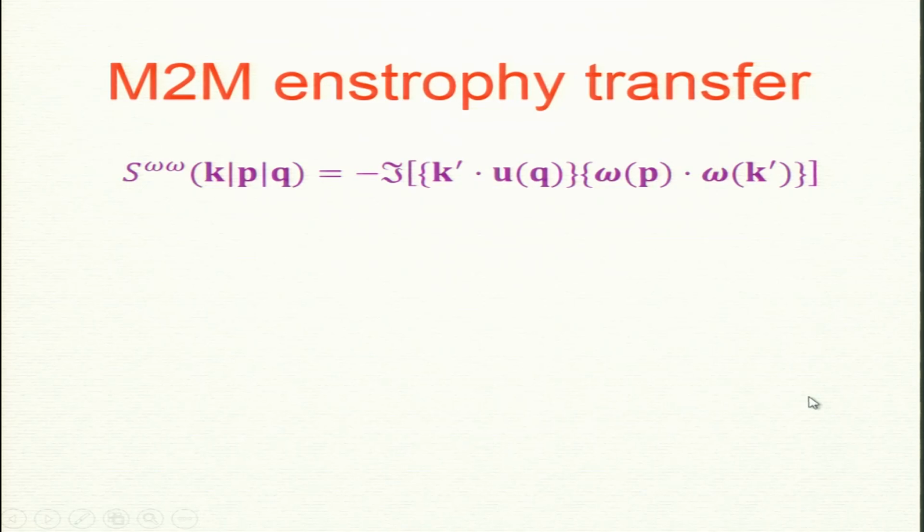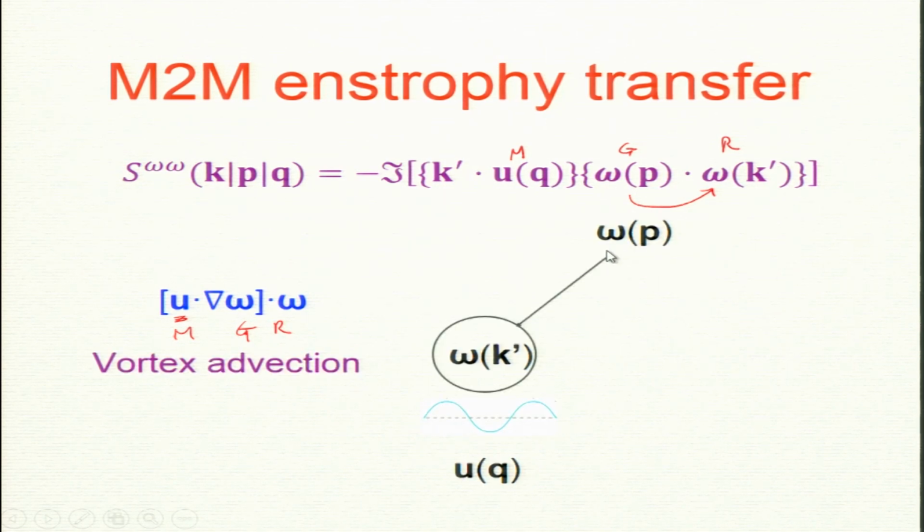So, let us see this result. Without proof I am just stating that this is omega p to omega k prime with uq as a mediator: giver, receiver, mediator. And the picture is, it comes from u advecting, mediator, this is giver and this is receiver, and the picture which is coming from here, omega p to omega k prime with omega uq as a mediator. So, this is mediating, wavy is mediating. Okay.